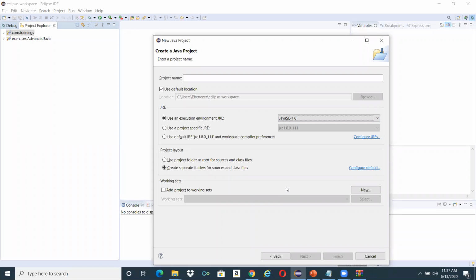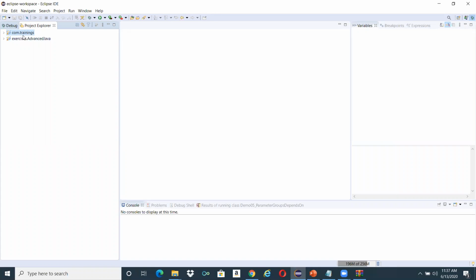Both should be 1.8, just to avoid unnecessary compatibility issues with the latest versions. So just give the project name and click on Finish, and whatever name you give will pop up over here.